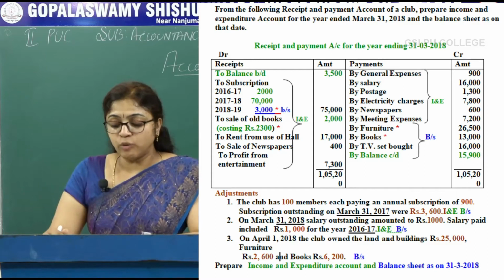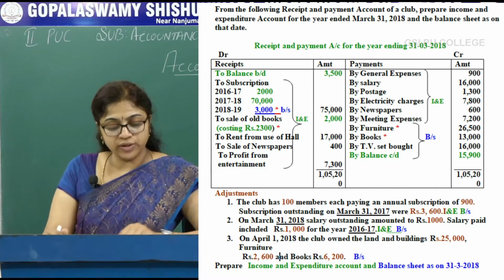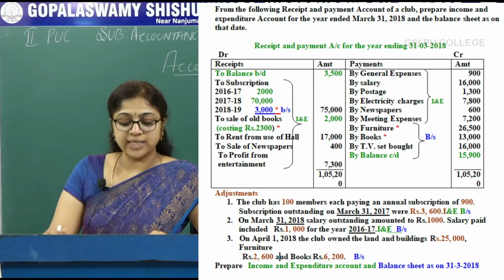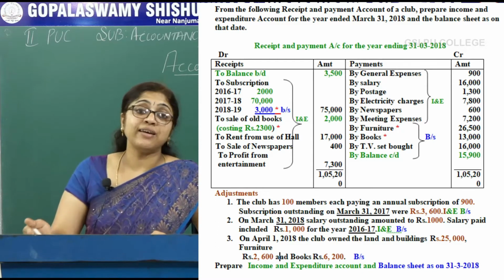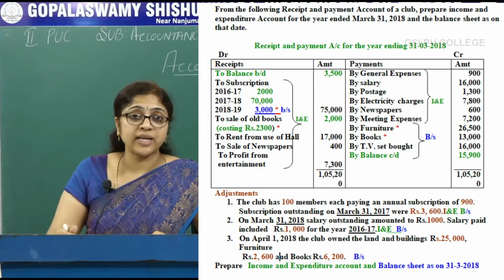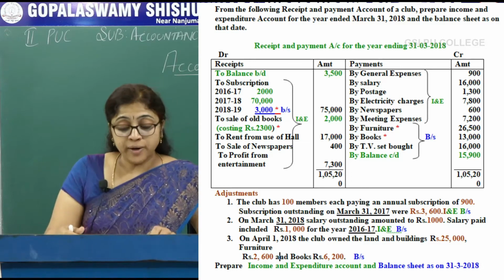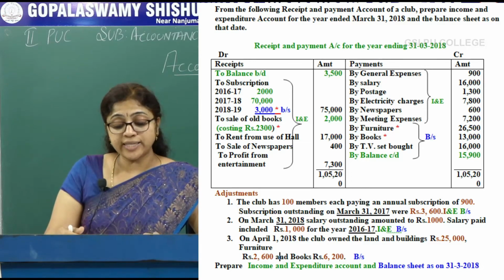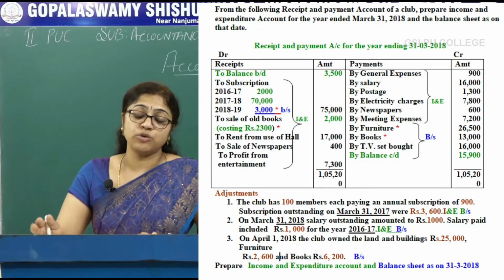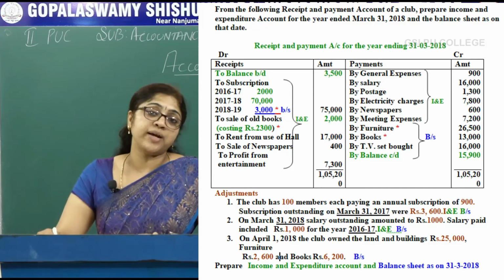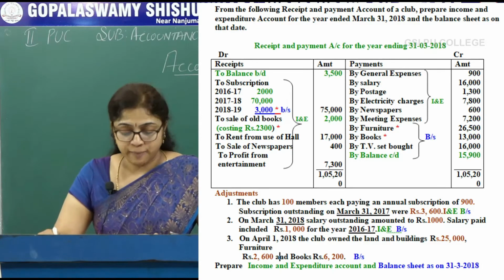Then, on March 31st, 2018, salary outstanding amounted to rupees 1,000. Salary paid included rupees 1,000 for the year 2016, which is related to the previous year, so it should be taken in the opening balance sheet. But the March 31st, 2018 salary outstanding should be adjusted twice, once in the income and expenditure account and again in the balance sheet.